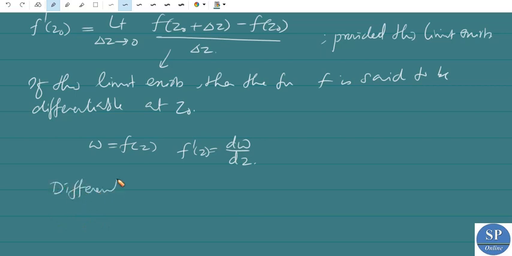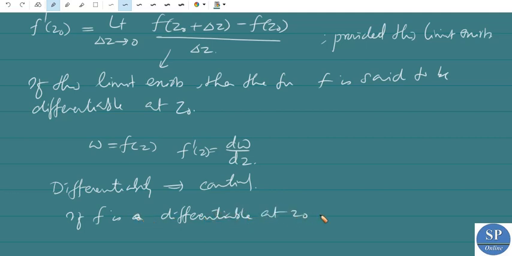Now as in the real case, differentiability implies continuity. We have already proved that differentiability implies continuity. That is, if f is differentiable at a point z0, then f is continuous at z0. So just as we said in the real case, here also differentiability implies continuity. If f is differentiable at a point, then f is continuous at that point. We can prove it directly, just as we proved it in the real case.